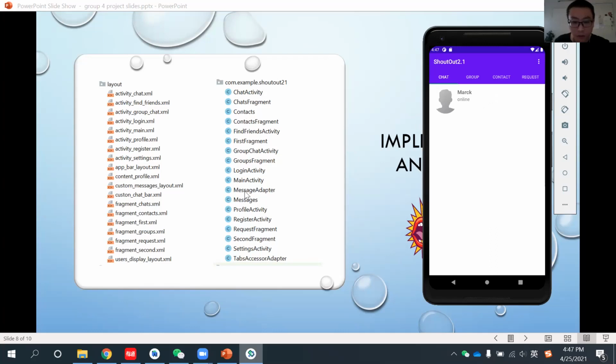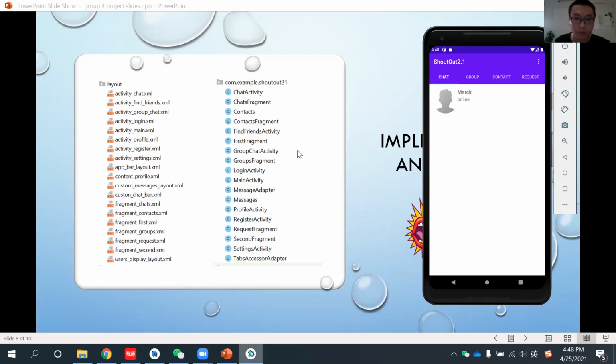With the login activity, you can do the registration and you can do the login with this module. And we have one more thing in this module, which is uploading or updating your profile. You can put your name there, you can put your status, you can introduce yourself, and you can put a nice photo to show to your friends. And this is the first module.